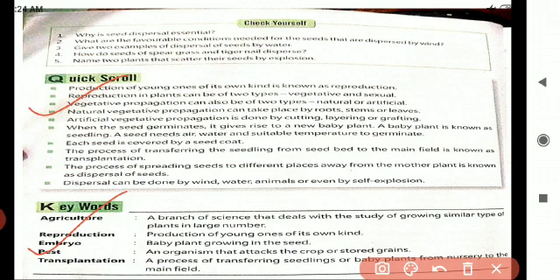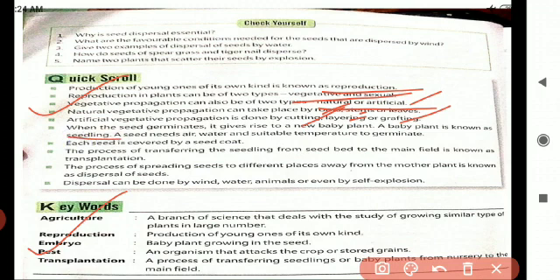The production of young ones of its own kind is known as reproduction. Next, reproduction is of two types, vegetative and sexual. Vegetative propagation is of two types, natural or artificial. Natural vegetative propagation takes place by three, that is root, stem and leaves. Artificial by cutting, layering and grafting. Next, when the seed germinates, it gives rise to a new plant. A baby plant is known as seedling.